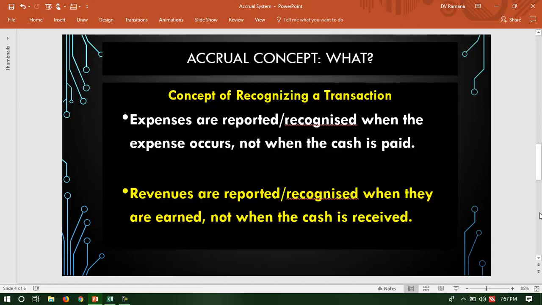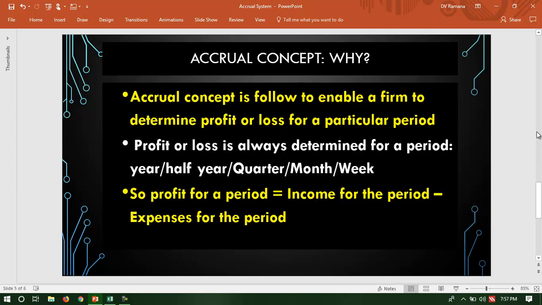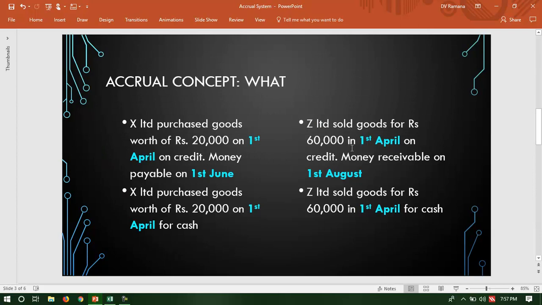Similarly, all incomes or revenues are reported or recognized when they are earned, not when the cash is received. So therefore, in this example, when Z Limited sold goods worth 60,000 on 1st April, they have to recognize the income of 60,000.